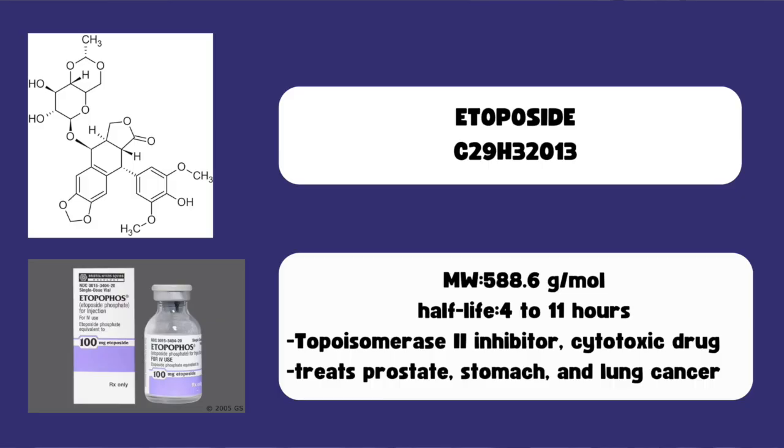So now we're going to focus on the FDA-approved topoisomerase 2 drugs. The first drug is called etoposide. It's a cytotoxic drug. It has a molecular formula of C29H32O13 with a molecular weight of 588.6 grams per mole. And it's also administered through intravenous infusion. It has a half-life of 4 to 11 hours.